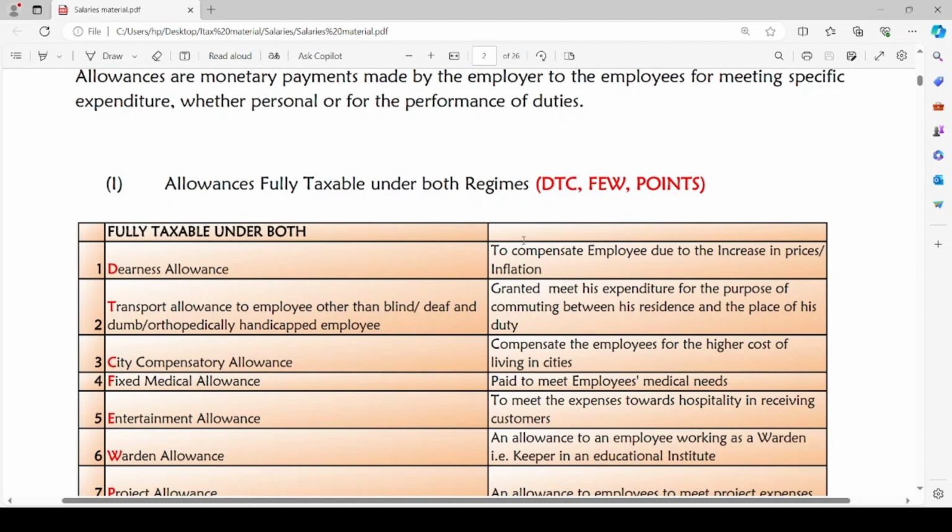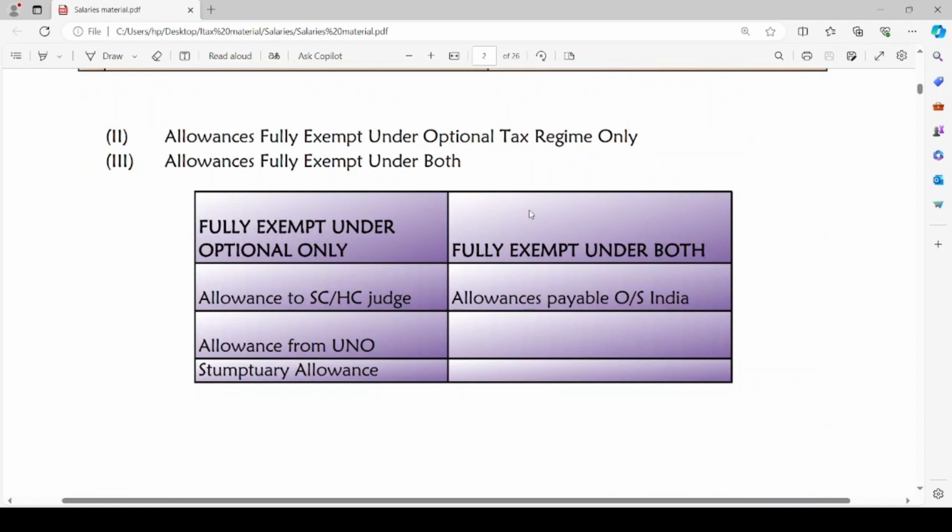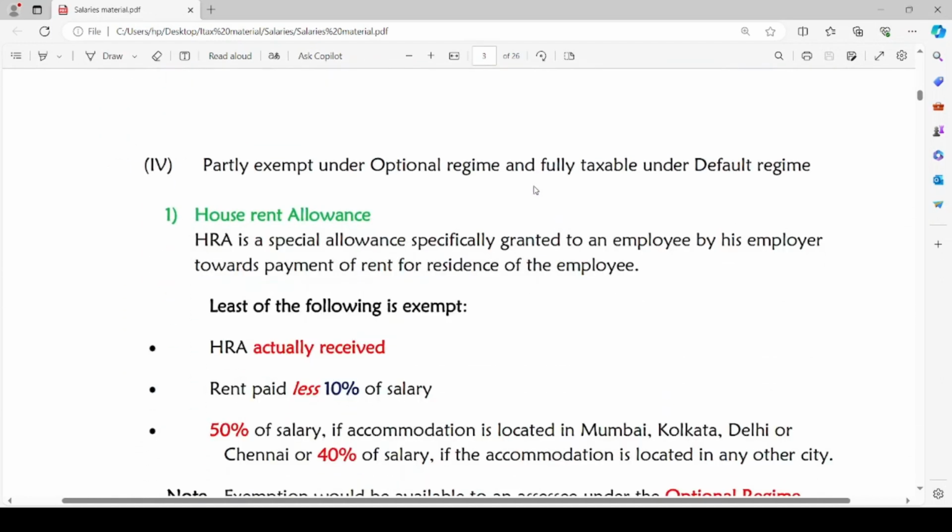Allowances which are fully taxable under both regimes, that is optional tax regime and default tax regime. Allowances which are fully exempt under optional tax regime only. Then comes allowances which are fully exempt under both the regimes. Then comes allowances which are partly exempt under the optional regime and fully taxable under the default regime.